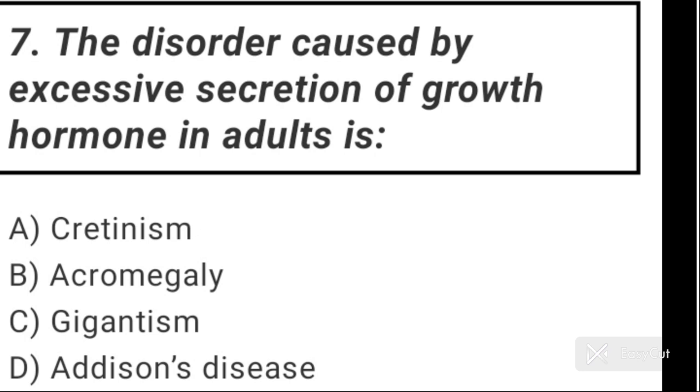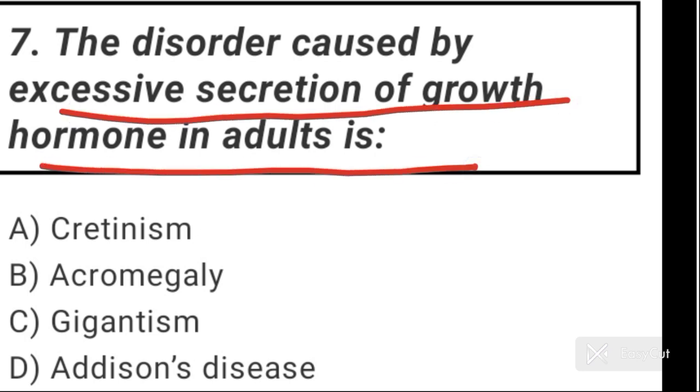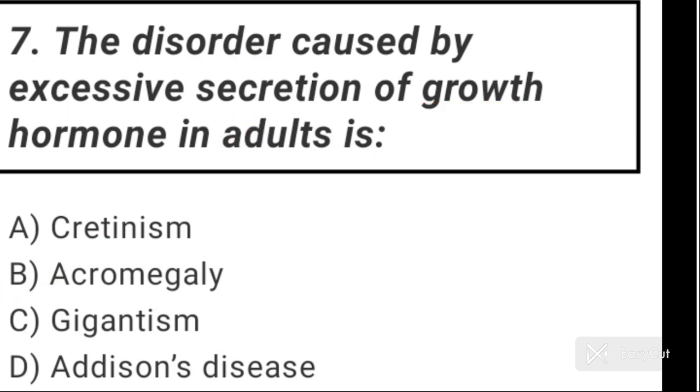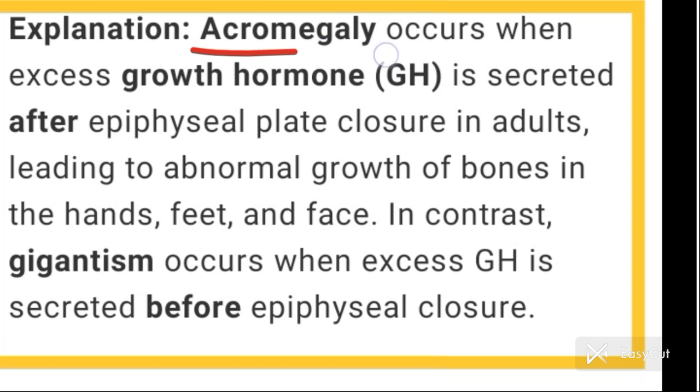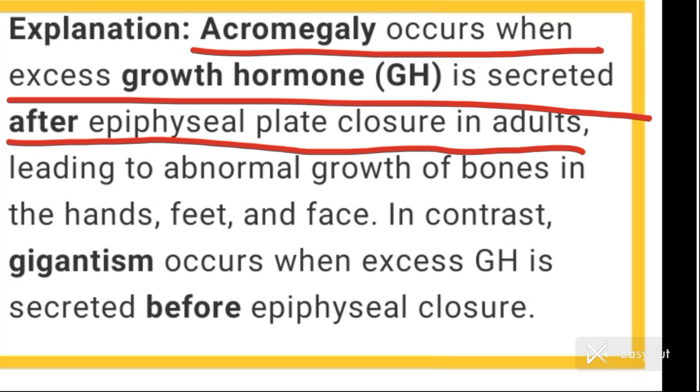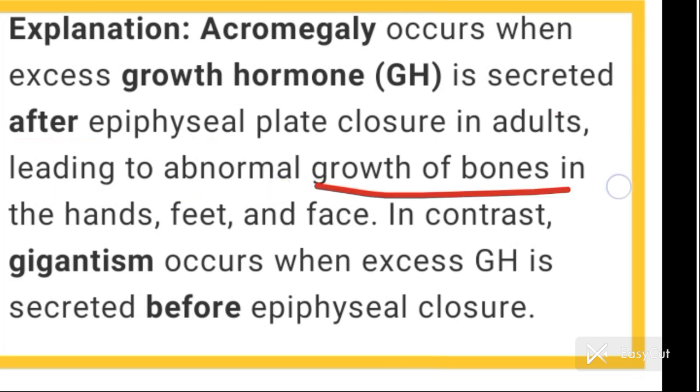Now come to question number 7. The disorder caused by excessive secretion of growth hormone in adults is called acromegaly. So option B is correct for question number 7. Acromegaly occurs when excess growth hormone is secreted after epiphyseal plate closure in adults, leading to abnormal growth of bones in the hands, feet and face.